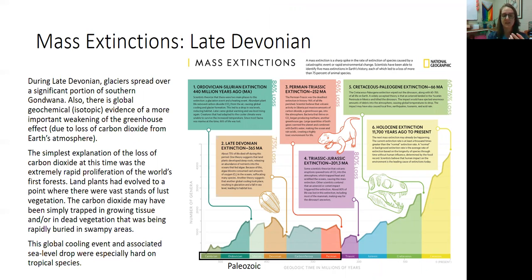And we think this was because of the evolution of forests, right? As plants were evolving, they started off really small, not very dense. Over time, they evolved into these woody, dense forests that were taking a lot of carbon dioxide out of the atmosphere. Carbon dioxide is a greenhouse gas that caused the entire planet to cool. So because trees evolved, there was the mass extinction that took out a lot of organisms, including a lot of trilobites.